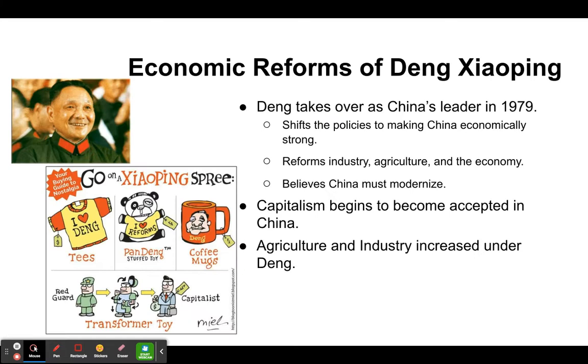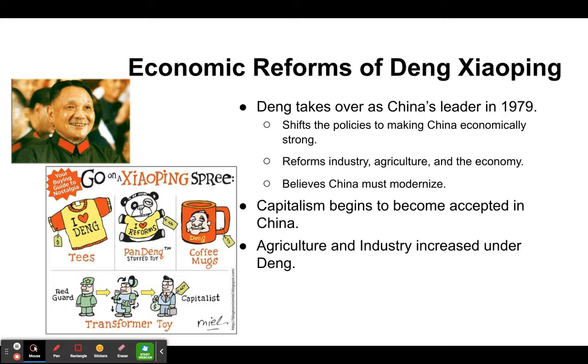All right. So after Mao's death and after Jiang Qing is defeated there as well with the Gang of Four, we see that a new leader comes in and takes control at this time. And that man's name is Deng Xiaoping. And Deng comes in and becomes the new Chinese leader in 1979. So there's our next date that we can fill in on our timeline. Deng shifts a lot of the policies in China's economy towards making China a stronger country, making them more strong economically.